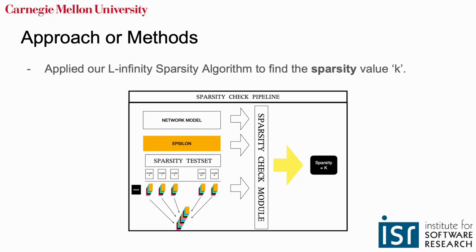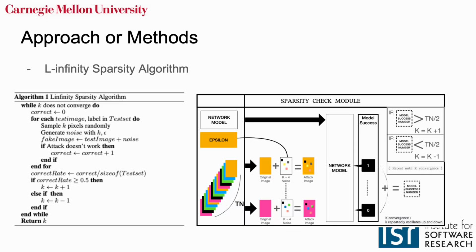This figure shows our pipeline to find the value k. As shown in the figure, after random sampling of multiple images per class, images come to be changed to the attacked images, and then we measured accuracy of the model to extract the sparsity k. Here is the pseudocode and visualization of our algorithm.